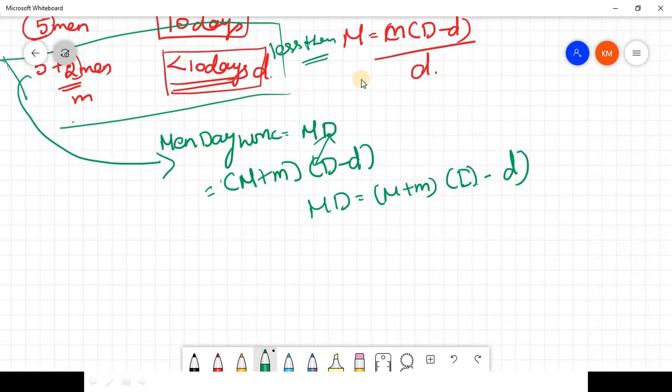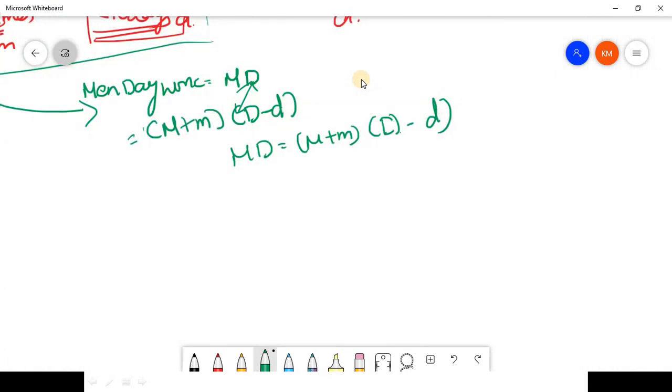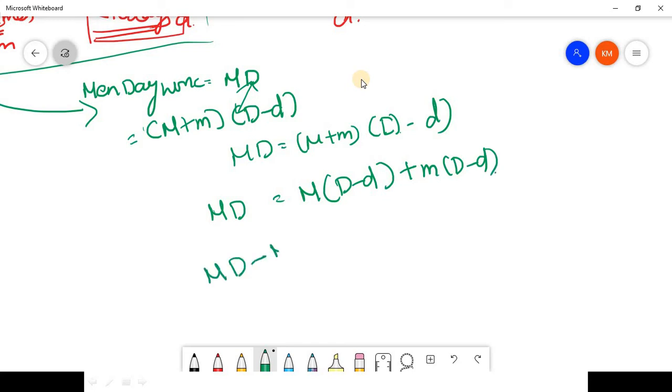So how to do that? MD is equal to M of (D minus d) plus small m of (D minus d). Now I'm taking this to this side: MD minus MD plus Md, which is equal to m of (D minus d).